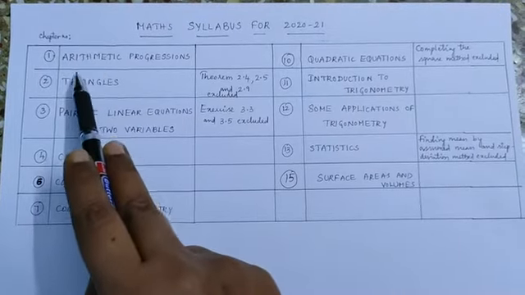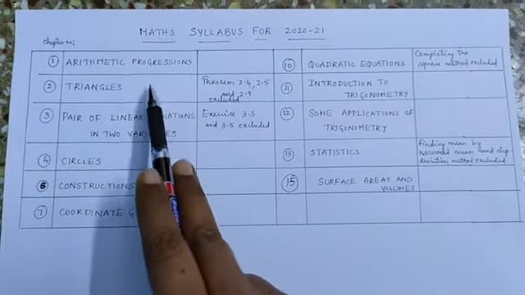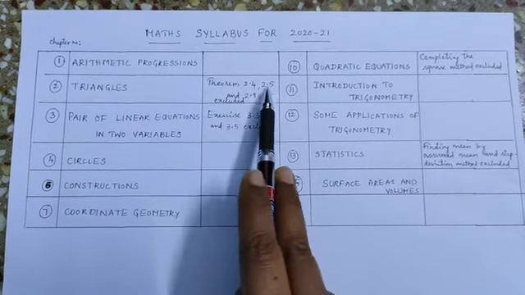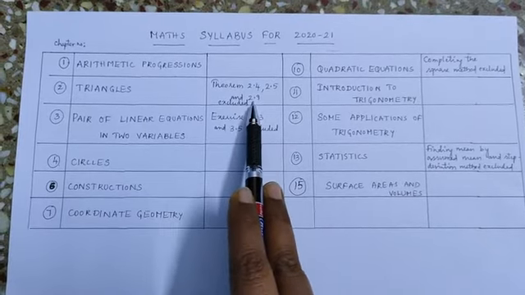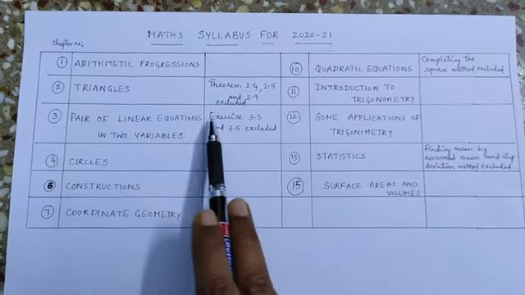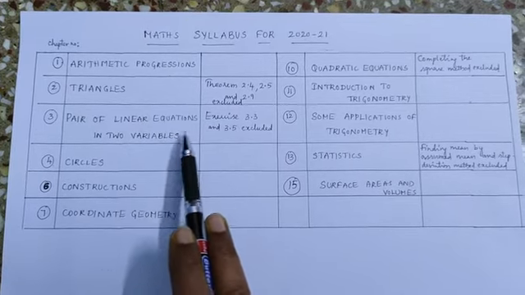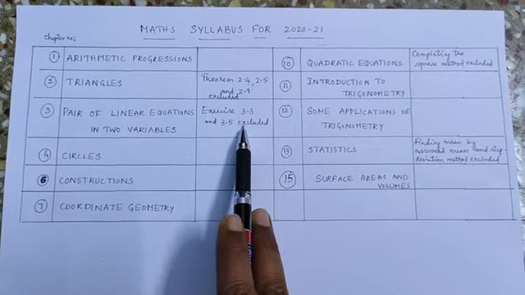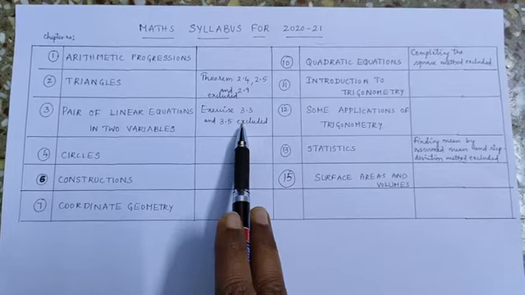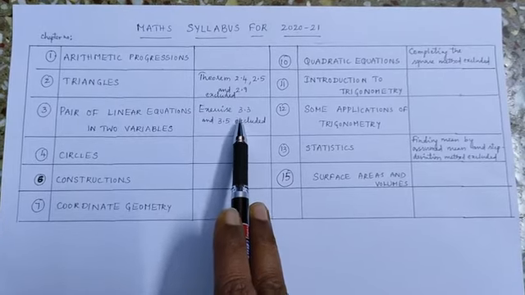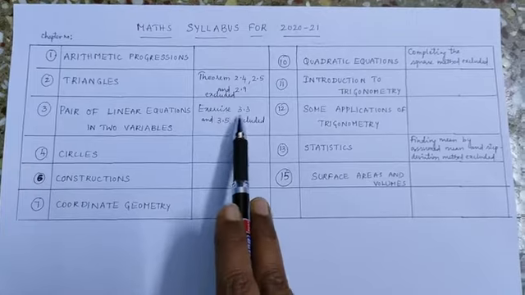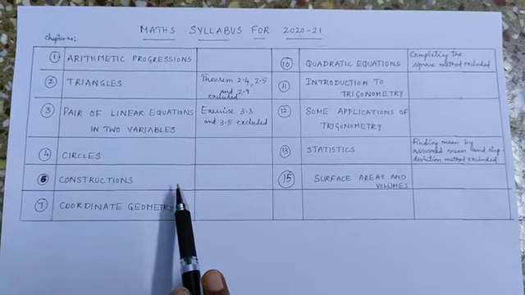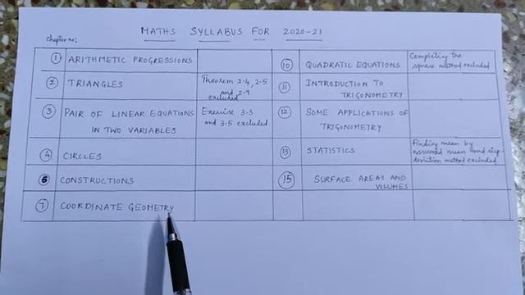In the arithmetic progression chapter, the complete chapter is there for you. Then in triangles, these are the excluded parts: theorems 2.4, 2.5 and 2.9 have been excluded. And now in the third chapter, pair of linear equations in two variables, exercises 3.4 and 3.5 have been excluded because the topics substitution method and cross multiplication method have been deleted. These are the two exercises based on those two topics, so these exercises are completely deleted. Then circles is there completely, construction is there, the full chapter, and coordinate geometry is there completely.